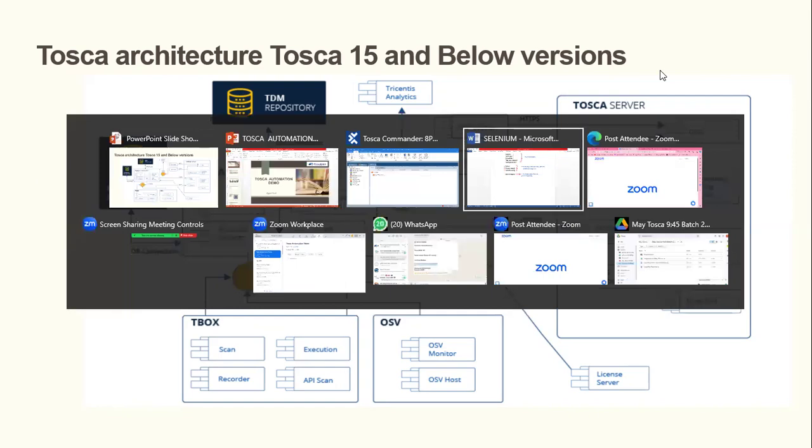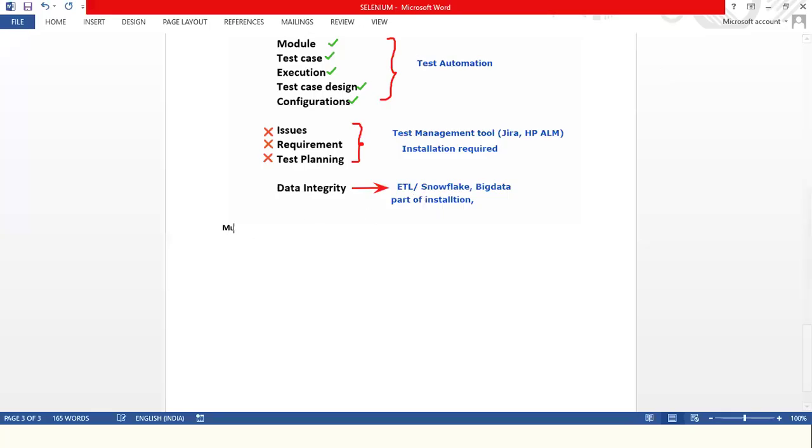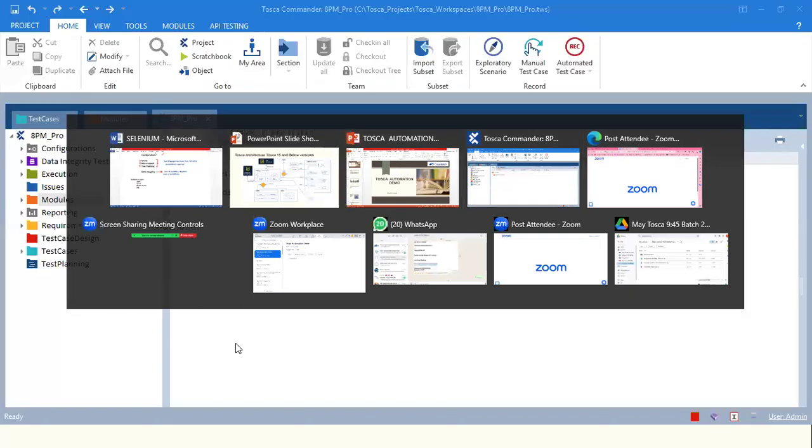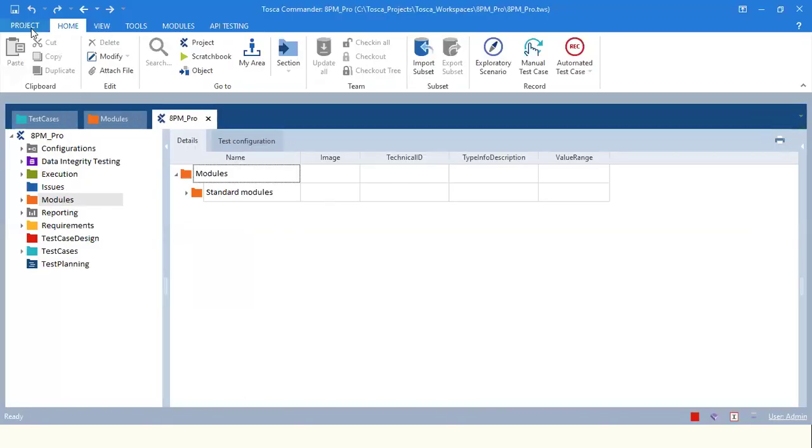So from the database point of view, team, for a multi-user environment or multi-user project, four databases are available. One is SQLite, another one is Oracle, MS SQL Server, and DB2. These databases can be used to create a multi-user environment. How to do that, I'll show you. So this is the single user project, team. I'm just closing this one.